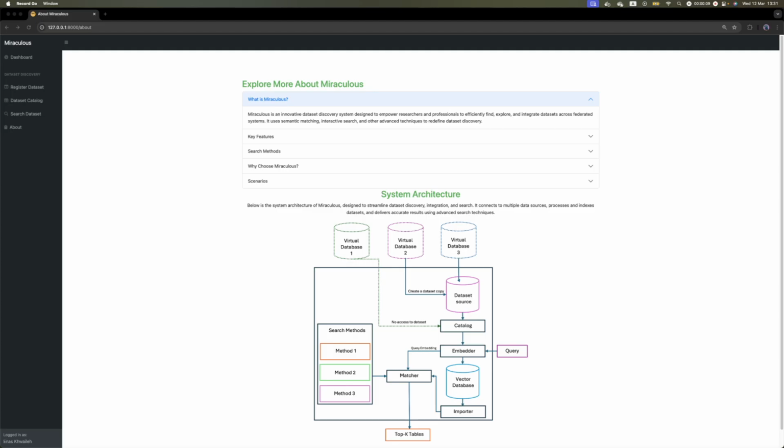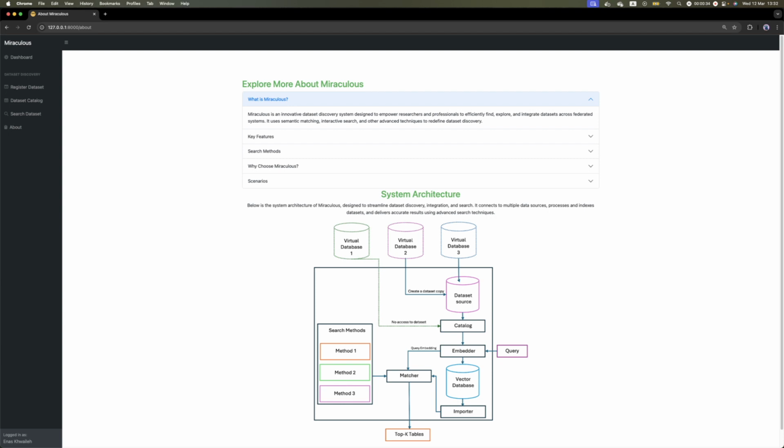In many conventional approaches, methods rely on syntactical matching rather than on the deeper semantics. When handling a large corpus of datasets, it becomes increasingly challenging to retrieve the true meaning hidden within the table content. Today, I will show how Miraculous focuses on exploring and matching the deep content of datasets with the user input, letting you decide its effectiveness.